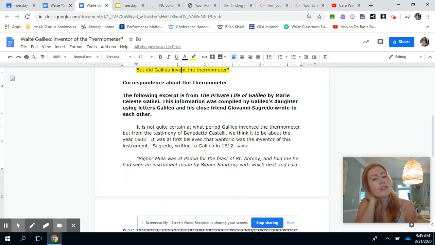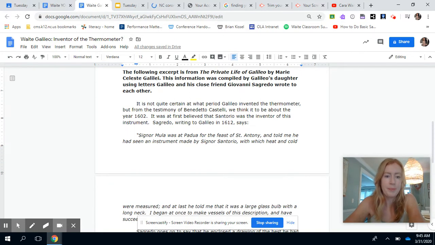The following excerpt is from The Private Life of Galileo by Marie Celeste Galilei. This information was compiled by Galileo's daughter using letters Galileo and his close friend Giovanni Sagredo wrote to each other. So we've got Sagredo writing to Galileo, in case you were missing that.